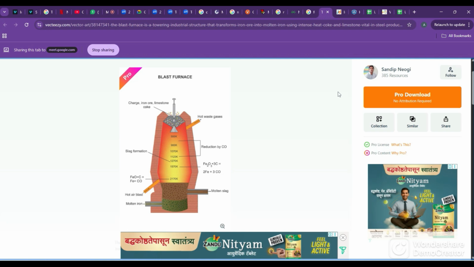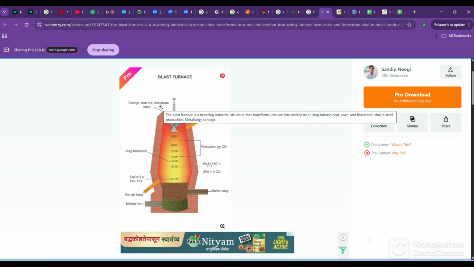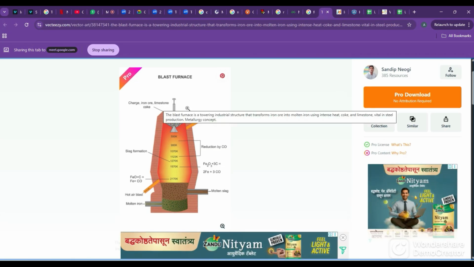It's coal from which all the impurities are removed, so it is the purest carbon. Limestone is CaCO3, calcium carbonate, and iron ore, whether Fe2O3 or Fe3O4, hematite or magnetite, whichever ore, along with the fuel required. They all go into this charge.